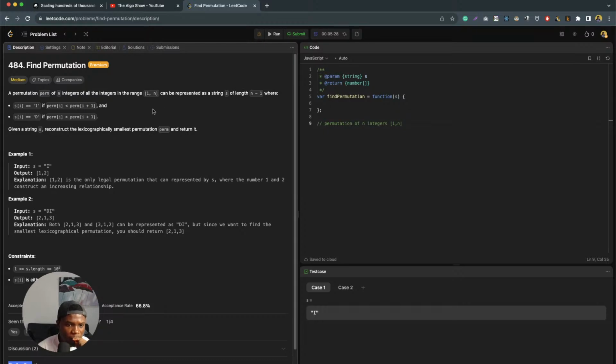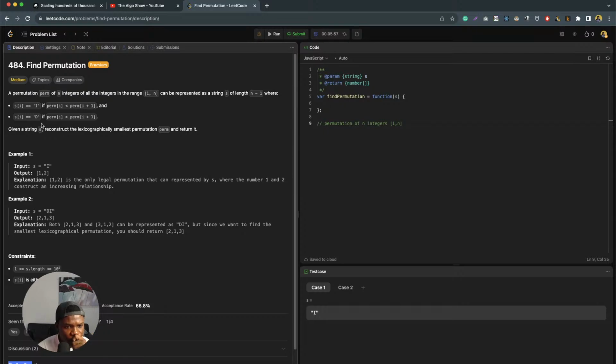What this means is the string we get is always going to be one character shorter than the array that is the answer.